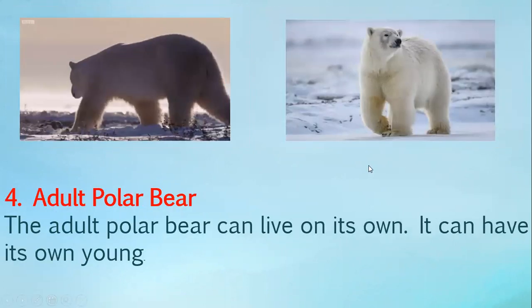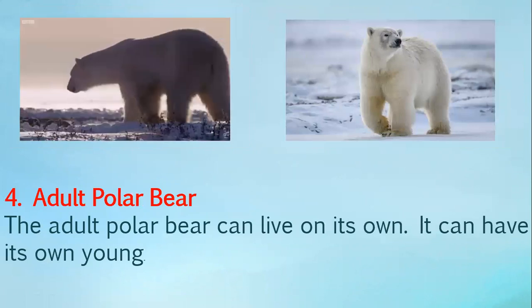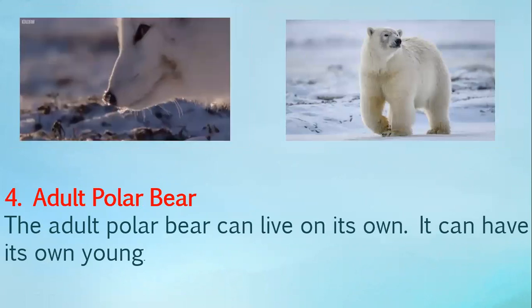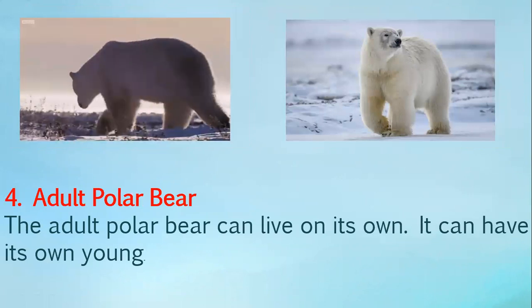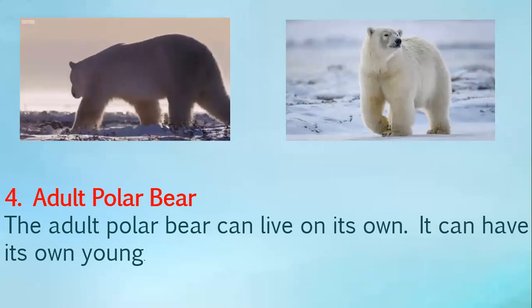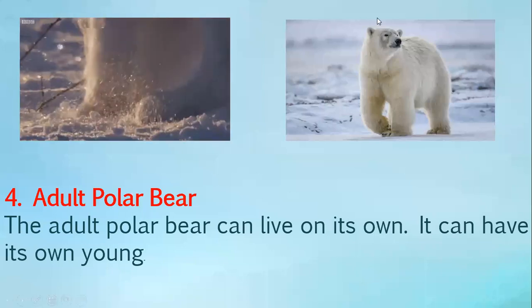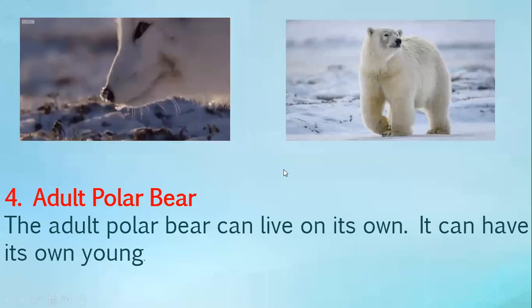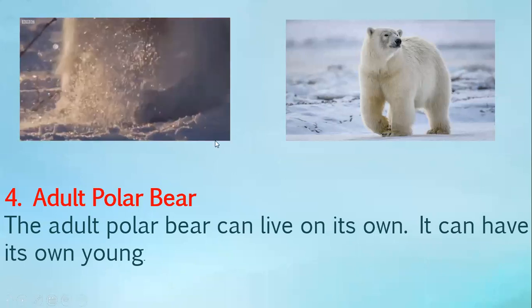Now the last one, it becomes an adult polar bear. So the adult polar bear can live on its own. Now it can roam around, it can explore on its own. So it is young and big enough. Now it is an adult polar bear. And also it can have its own babies now. Now you know the life cycle of the polar bear.